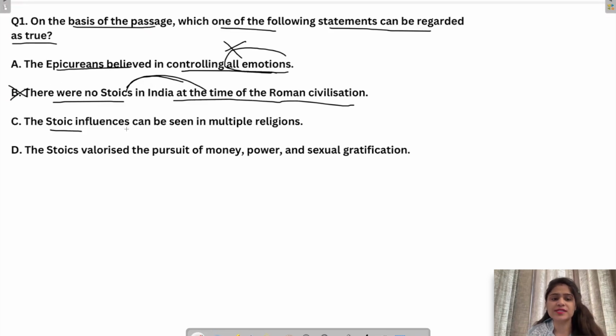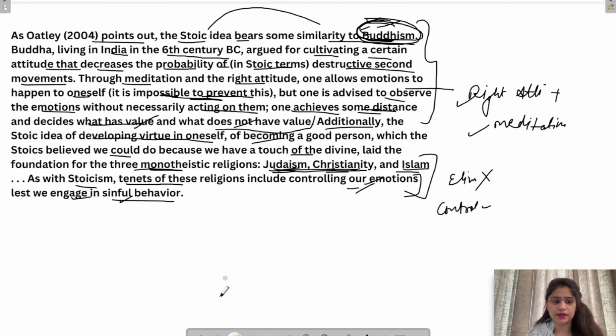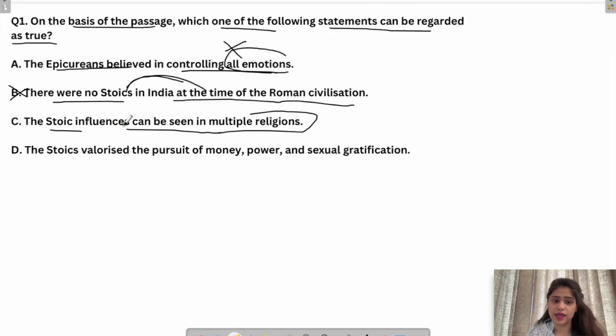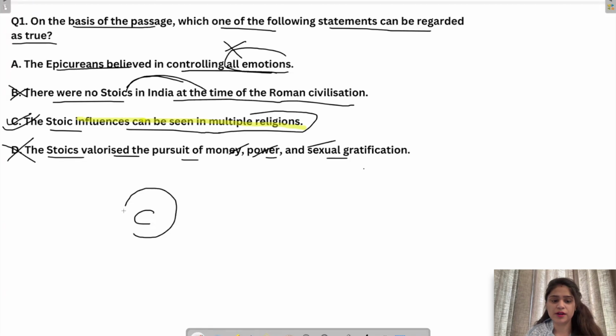The Stoic influences can be seen in multiple religions. Correct. We read this at the end, that the Stoics believed this, and it laid the foundation for three monotheistic religions: Judaism, Christianity, and Islam. So this is correct. Their influence can be seen in multiple religions. D, the Stoics valorized the pursuit of money, power, and sexual gratification, entirely opposite of what the passage says. The passage says that Stoics were against all these things. So valorized, they did not support, they were against it. So D is completely wrong. Answer is C only, that we can see the influence in multiple religions. Answer is C.